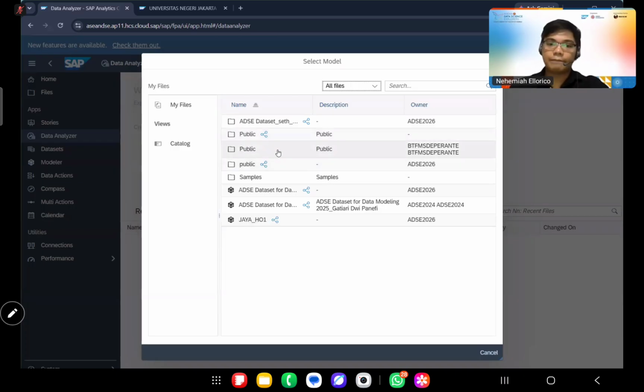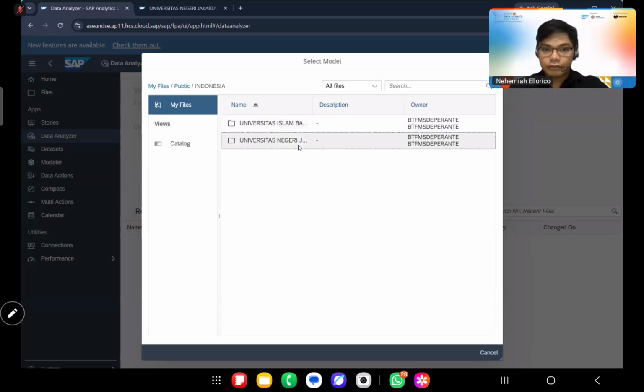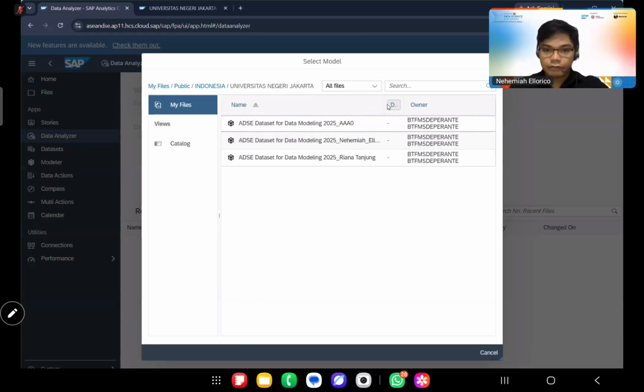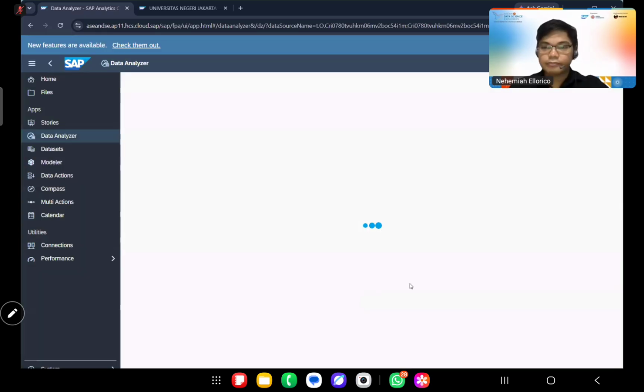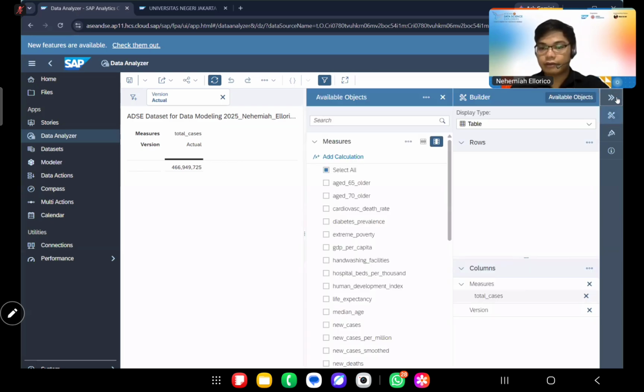So we would just use the data that we have from our model. We can see that we have the measures and total cases, but we can add on the rows and columns.